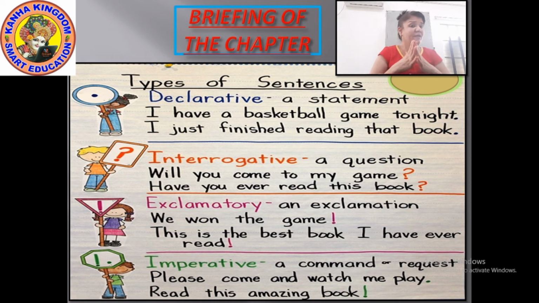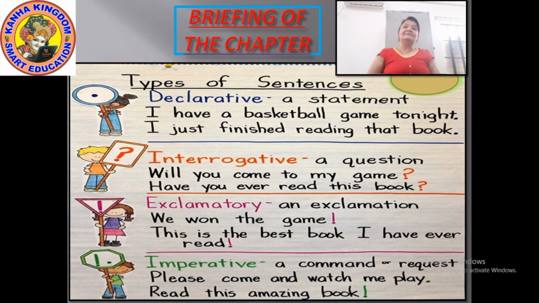Now in all four types of sentences, you have seen that they end with a punctuation mark. So please take care to end every sentence with a punctuation mark. Whenever you end a sentence, it should end with a punctuation mark, and the punctuation marks are the question mark, the full stop, and the exclamation mark.